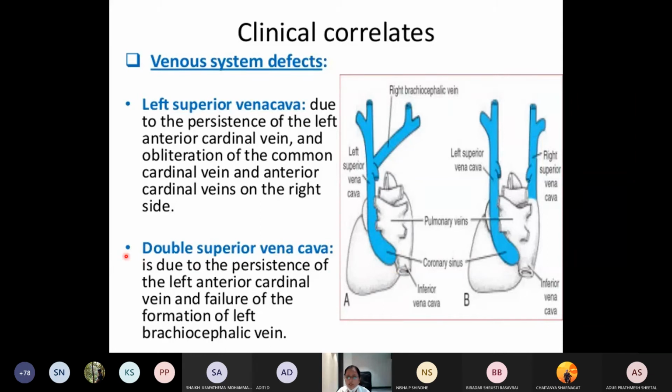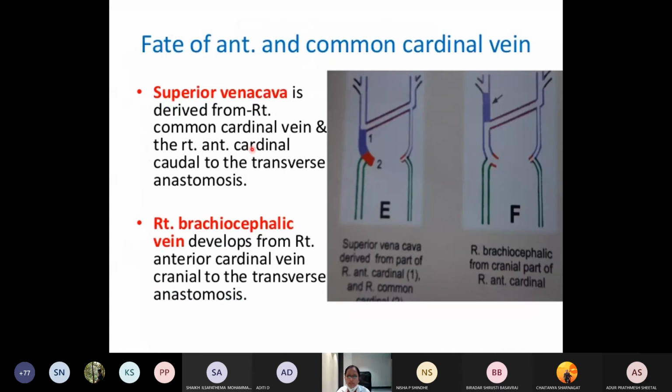Then you have got the double superior vena cava. Again it is due to persistence of the left anterior cardinal vein. If this remains persistent, it will form the double superior vena cava. The right will open into the right atrium, whereas the left will open into the coronary sinus. So this is how the superior and the inferior vena cava develop.